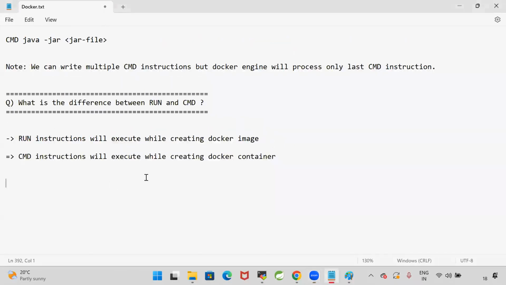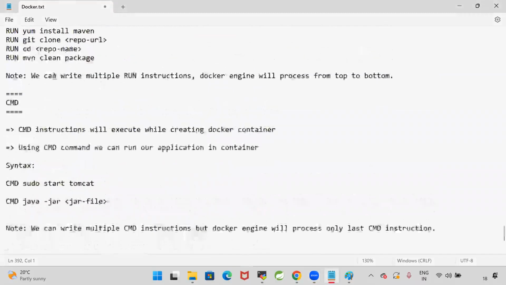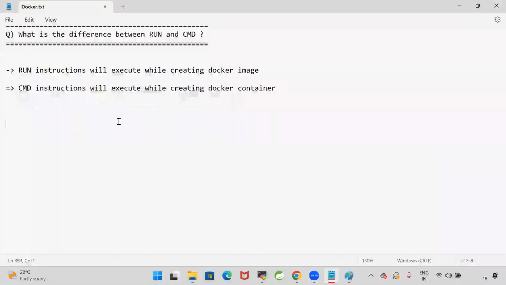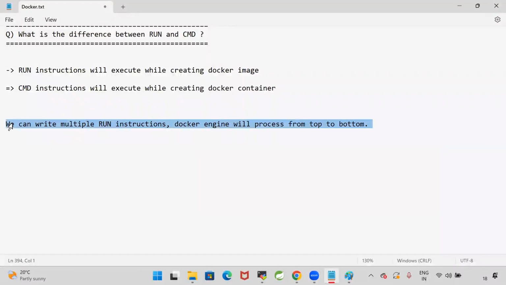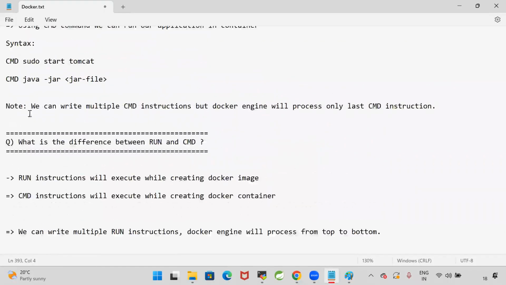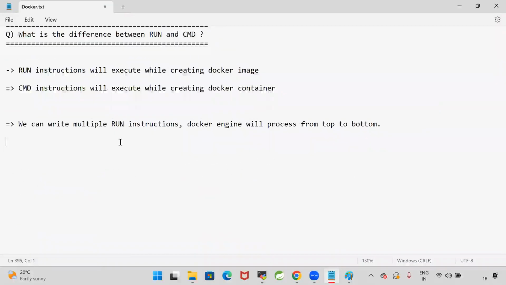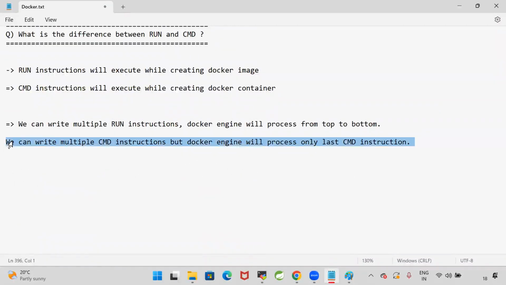Yes, so we understood. We can write multiple run instructions. Docker engine will process them from top to bottom. Even if you write the multiple CMD instructions, Docker will process only last CMD instruction. That is the difference.